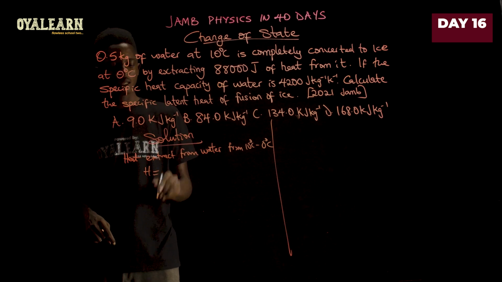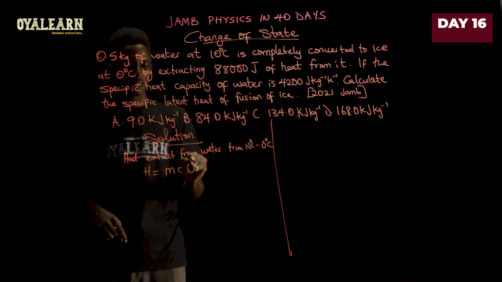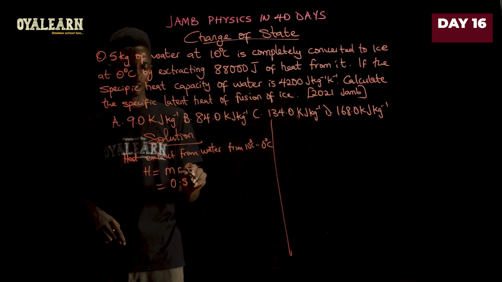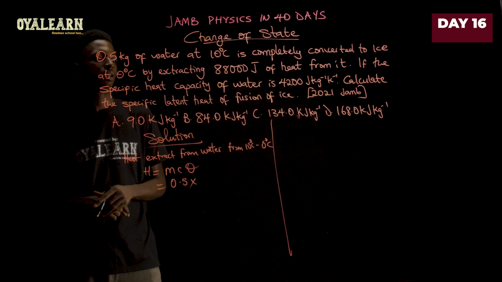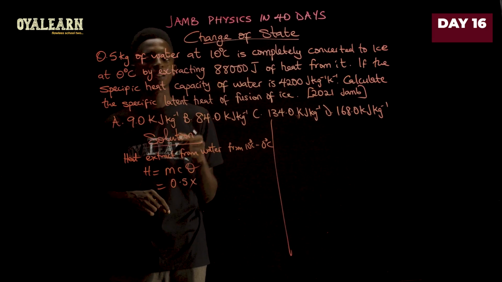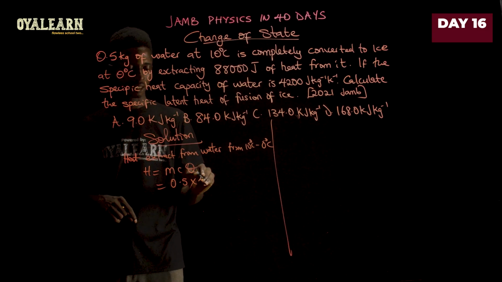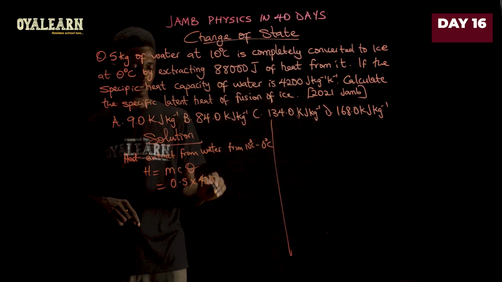That would be mc theta. So the mass is 0.5 times the specific capacity, 4,200.